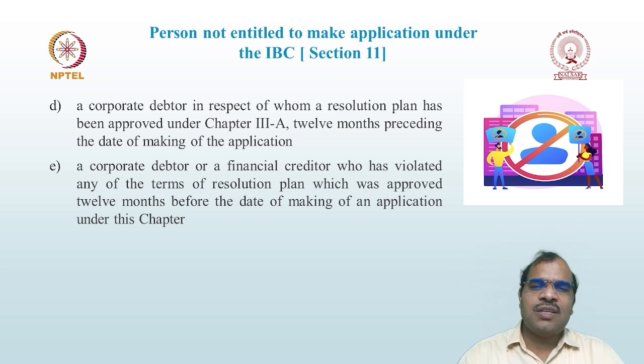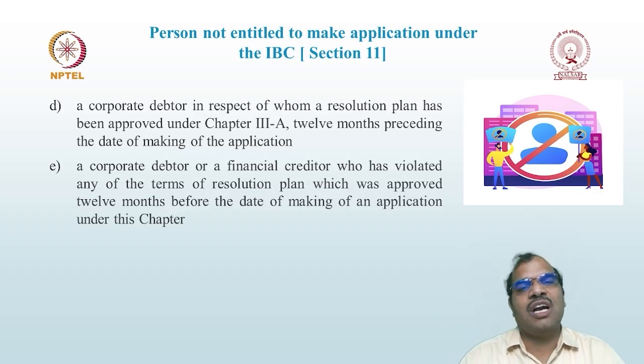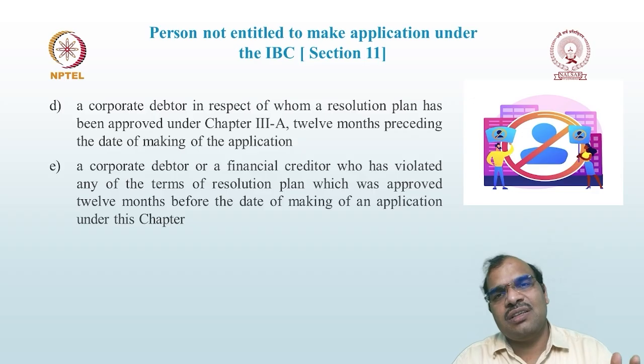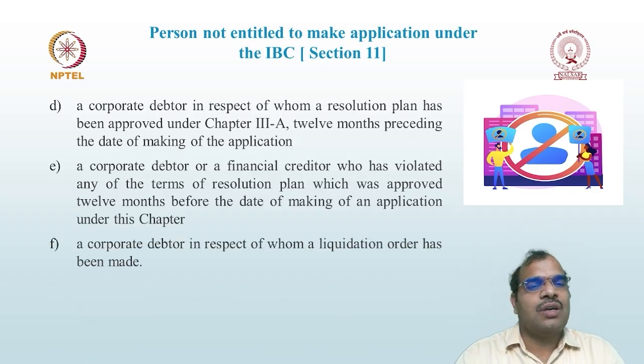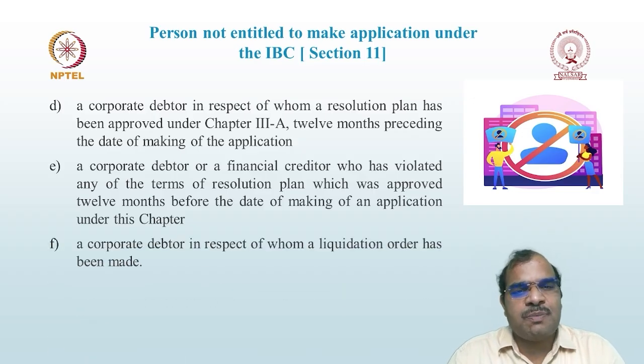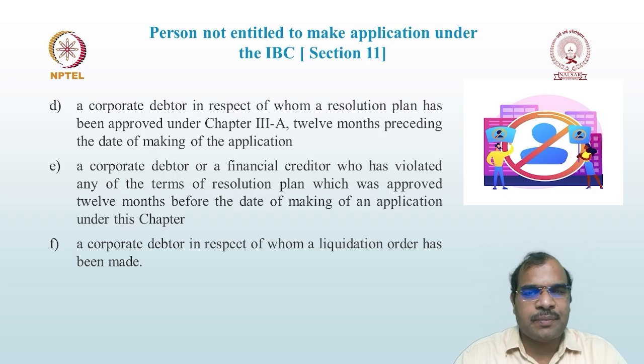So the resolution plan is already approved. Once the resolution plan is approved, from that date onwards, within 12 months, you cannot make an application under section 7, 9 or 10. Then, a corporate debtor in respect of whom a liquidation order has been made.